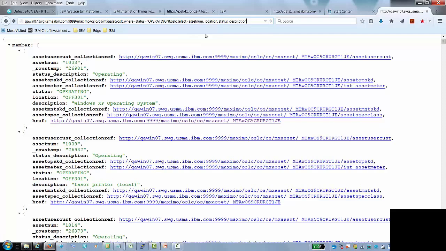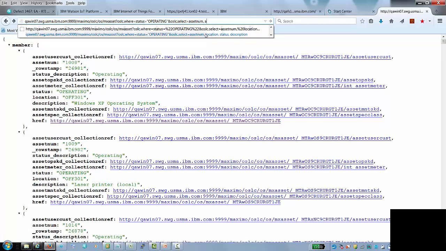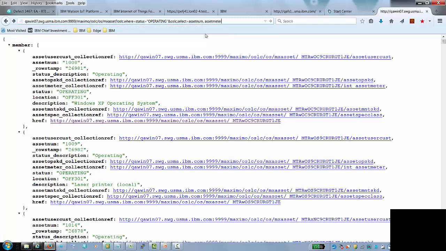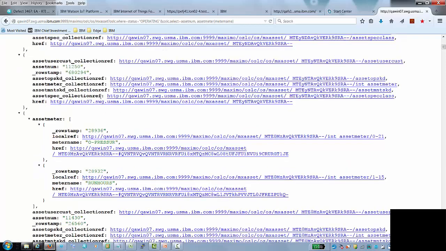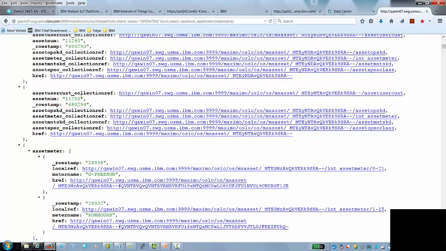And one thing you can do here is, I'll just make the URL shorter. What I'm going to do is put asset meter, the curly bracket, and I'm going to put meter name and close the curly bracket. So what I'm saying here is when I retrieve the data, I want the asset number and I want the meter, or however many meter names that are associated with the asset. So I'm going down to a child object. I'm going to have to scroll through here and see. So here's one. So let me back up here.